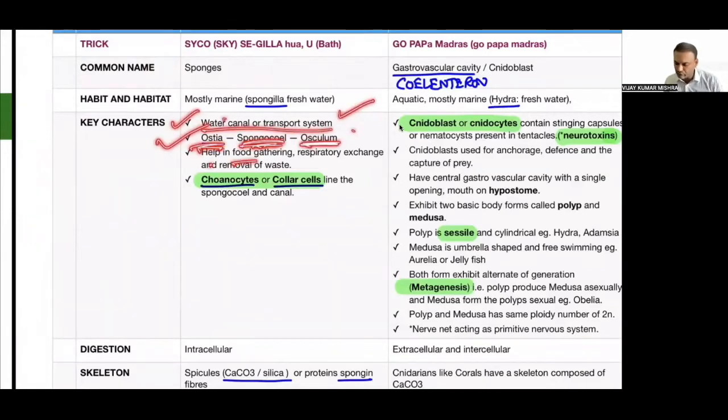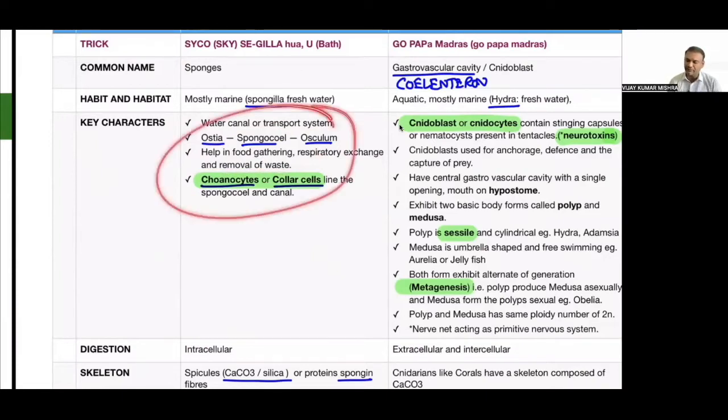It helps in food gathering, respiration, and exchange and removal of waste. Ostia help in the water canal system: food gathering means collecting food, respiratory exchange means oxygen and CO2 exchange, and removal of waste. Obviously, the waste needs to be removed out of the body. So this point has to be very clear.